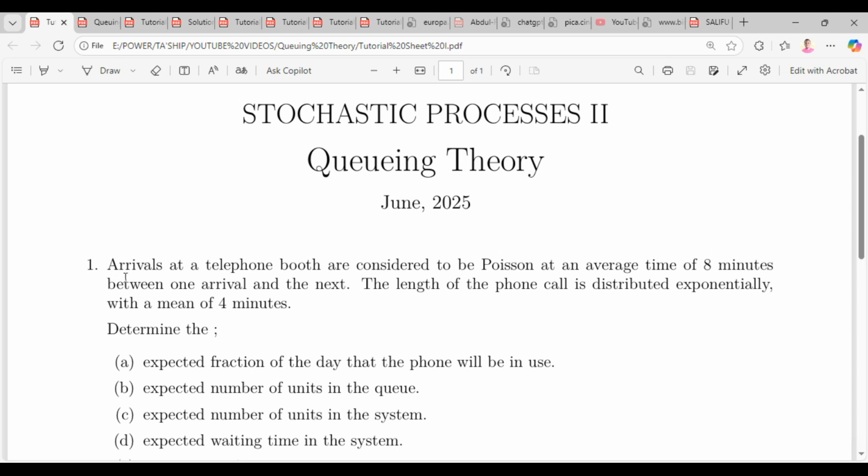The first question says that arrivals at a telephone booth are considered to be Poisson at an average time of 8 minutes between one arrival and the next. The length of the phone call is distributed exponentially with a mean of 4 minutes. Okay, good. So now we are given a queuing theory question.